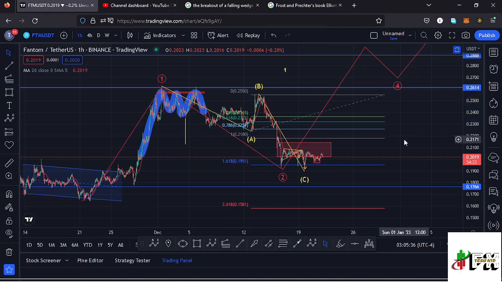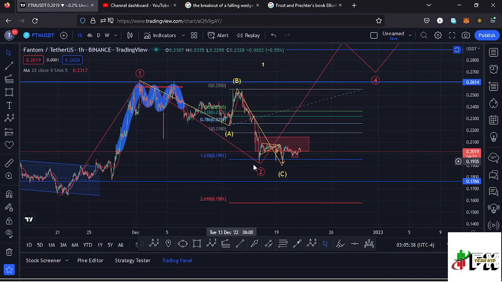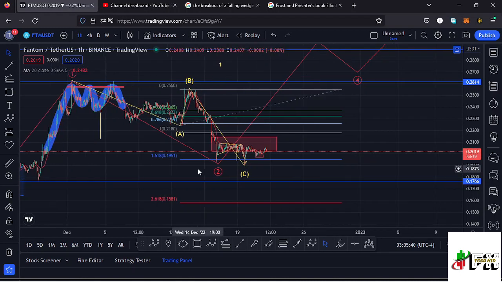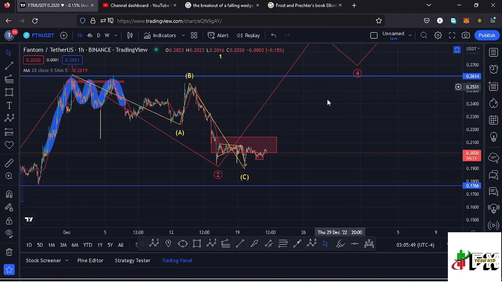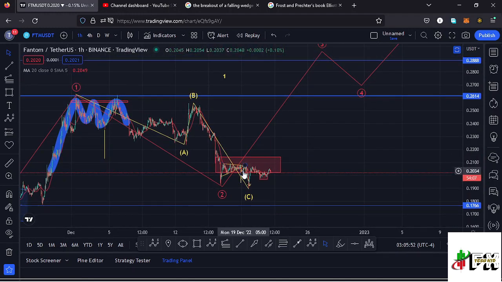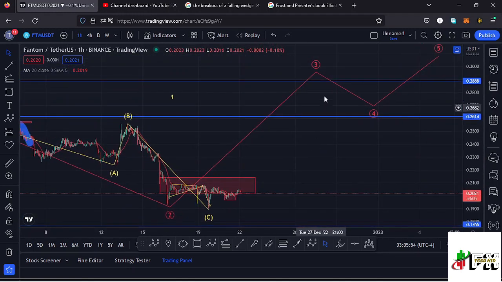That gives me a minimum target area to the lower side in the formation of that wave C at the fib level 1.618, and that is at around the $0.15 mark, which is a target area that we have fully maximized. And that means there are chances that we have seen the low for that higher Elliott wave count 2, which is right here, and very soon I'm expecting that reversal to the upside in the formation of this wave 3.